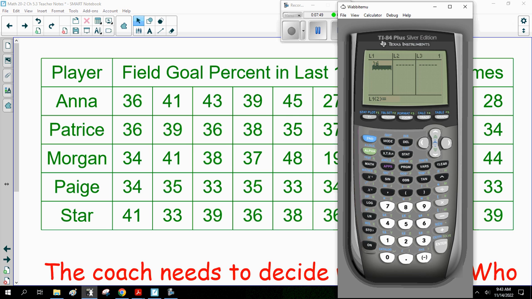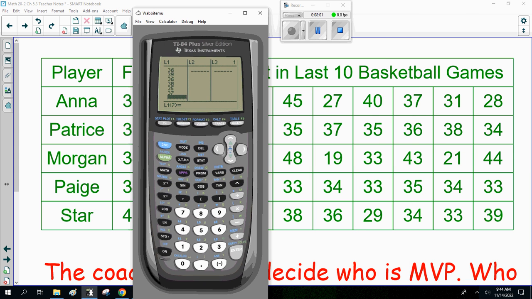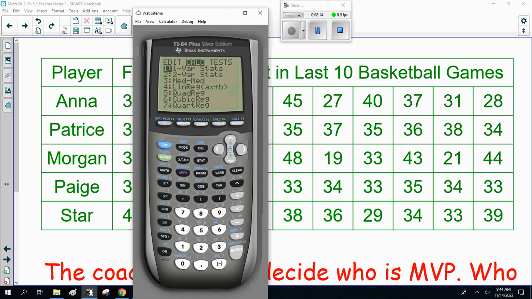36, 39, 36, 38, 35, 37, 35, 36, 38, 34. Now, statistics, calculate, one variable statistics, frequency.